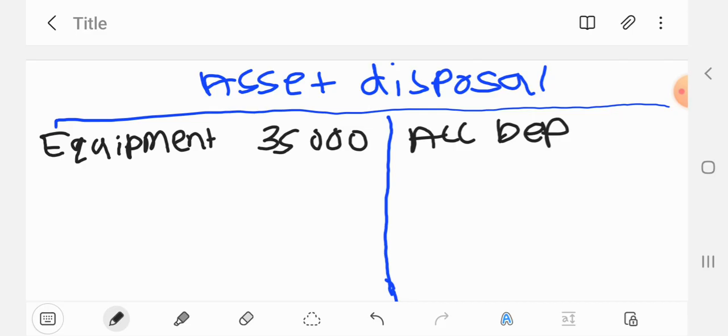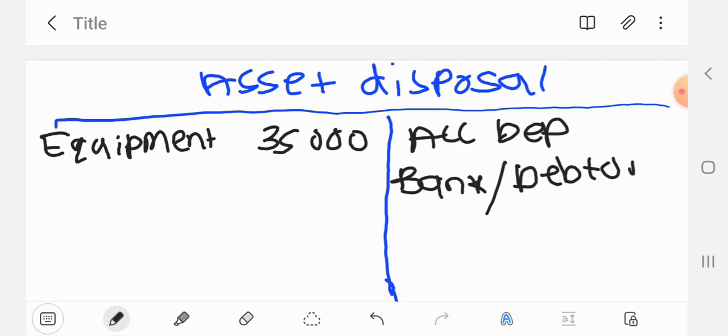If it was paid in cash, we'll say bank. If maybe the asset was written off in an accident, and the insurance is going to pay the next financial year, we will say debtors control here, or whatever applies. How the person who has bought the asset is going to pay us will either be on credit, paying next financial year, or it's bank if paid by cash.